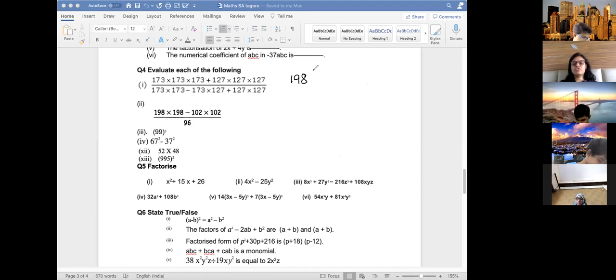You have to use 198 square minus 102 square divided by 96. What is the answer you are getting? Are you cancelling anything? You have to use a plus b, a minus b. What is the numerator? Anyone has got the numerator?